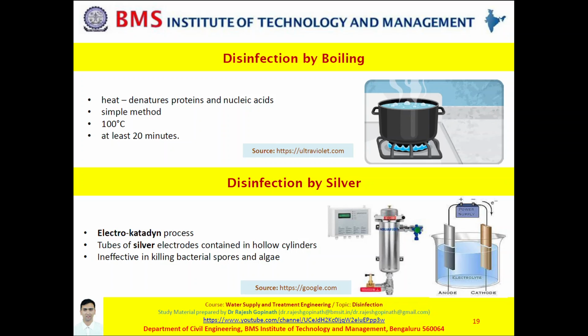Okay, with this knowledge, let's move on to the next type, that is electrocatadin process or disinfection by silver, wherein metallic silver ions are introduced into the water by passing it through a tube containing solid silver electrodes. If you wish this process to be effective, then the contact period should be about 15 minutes to 3 hours and the dosage should be around 0.05 mg per liter to 0.1 mg per liter. But please note, this technique is costly, however does not add any taste or color to the water.